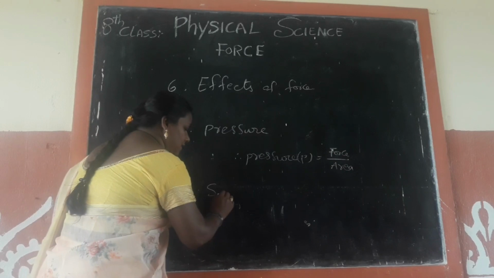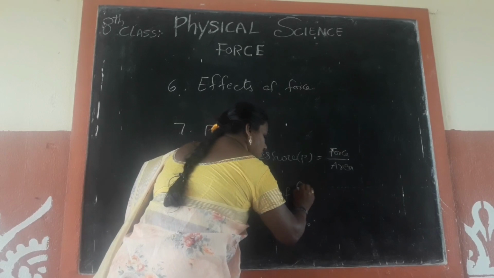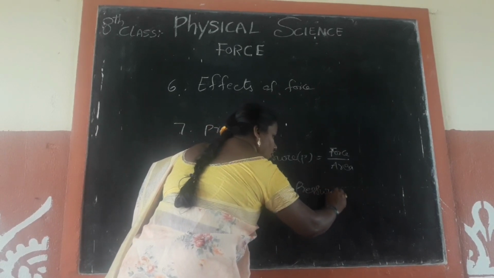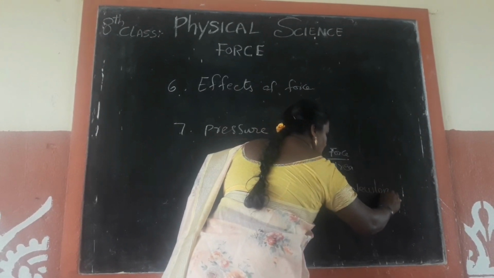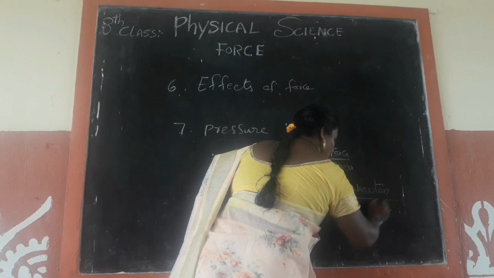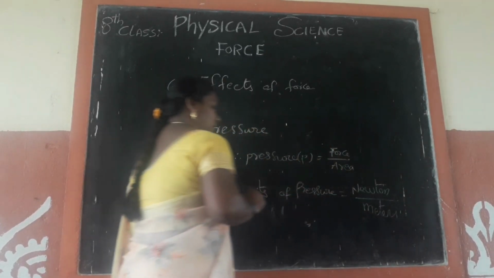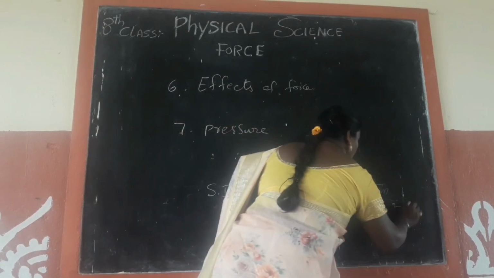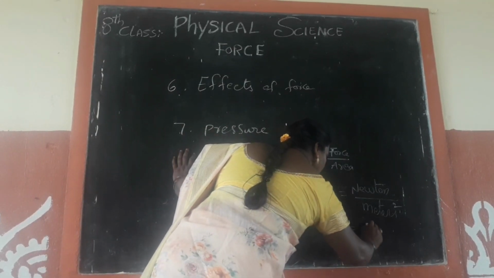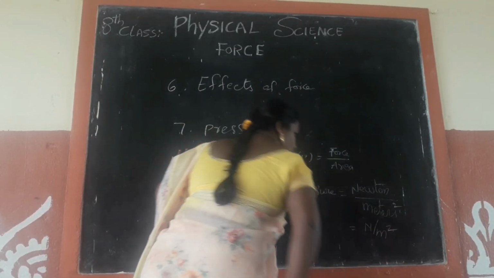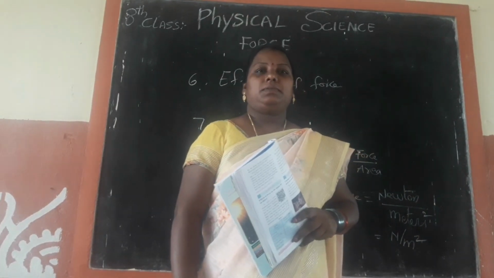The SI unit of pressure is newton per meter square, which we denote as N by m square.